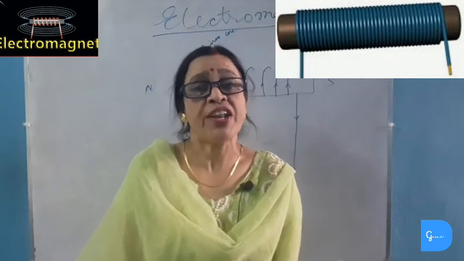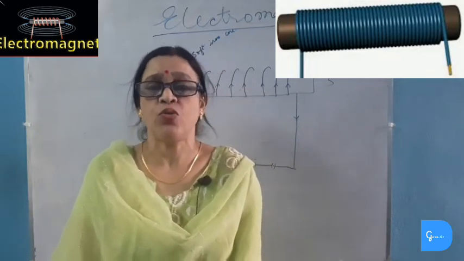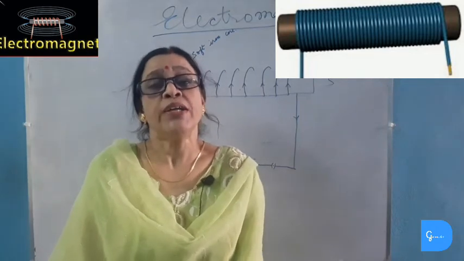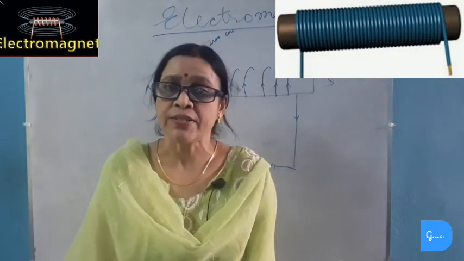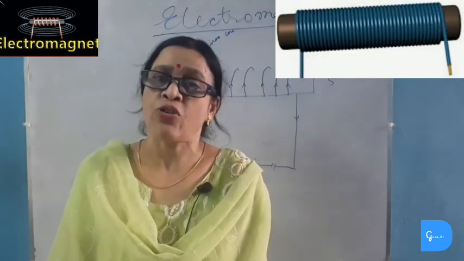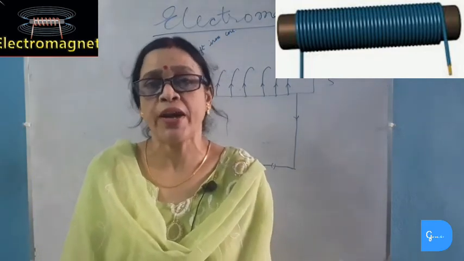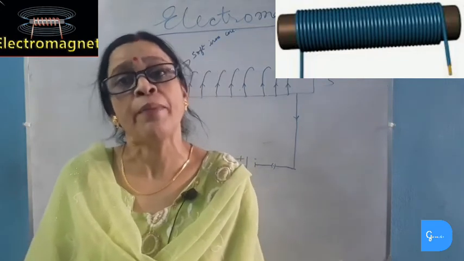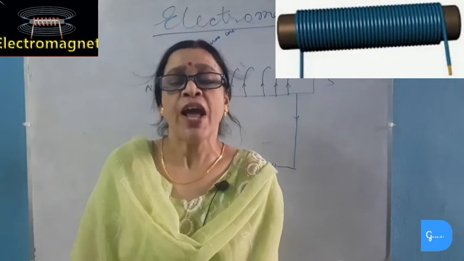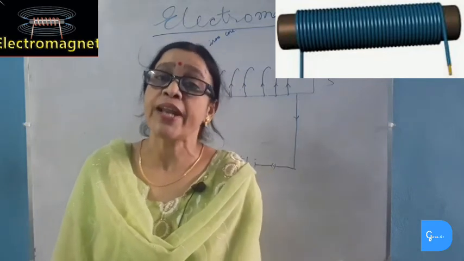Electromagnets are used for various purposes. Electromagnets are used in maglev or magnetic levitation trains, and for removing iron or steel particles from the eye. Electromagnets are temporary magnets. Only soft iron rod is used for making electromagnets. Steel is used for making permanent magnets. So we always use soft iron rod as a core material for making electromagnets.